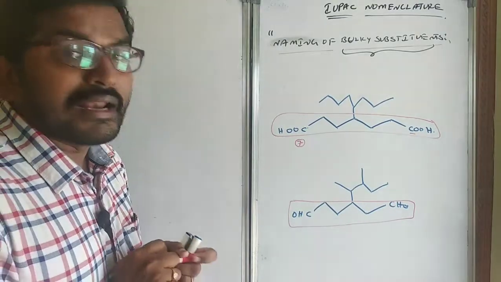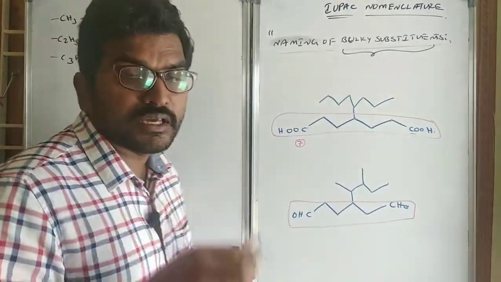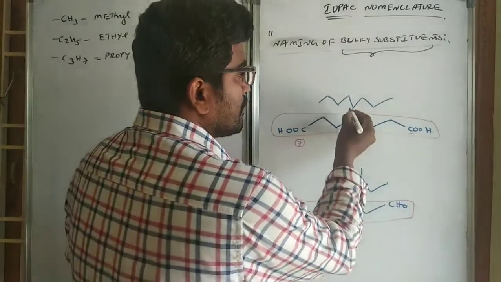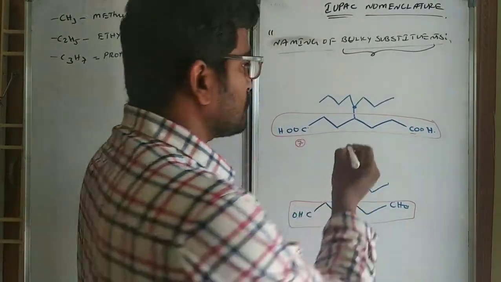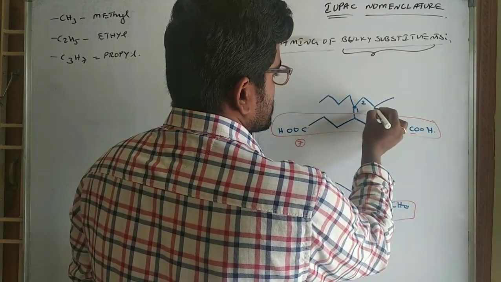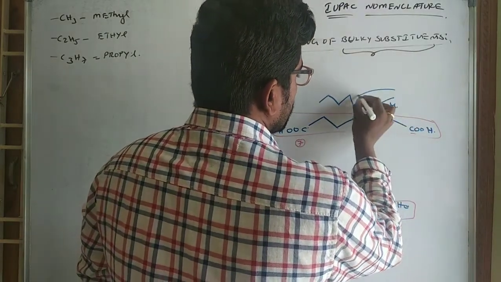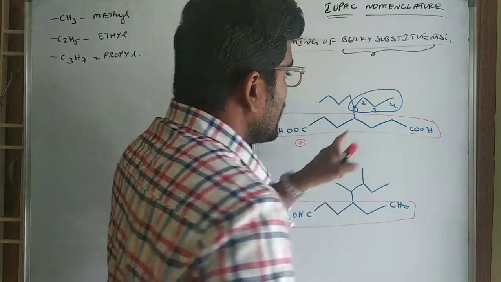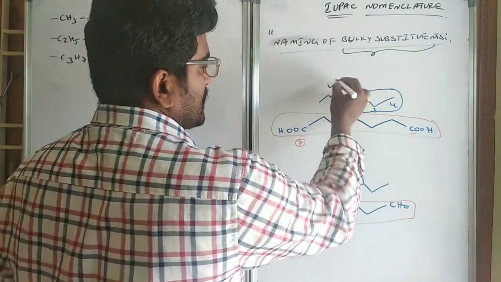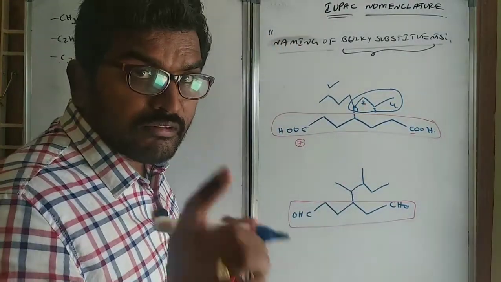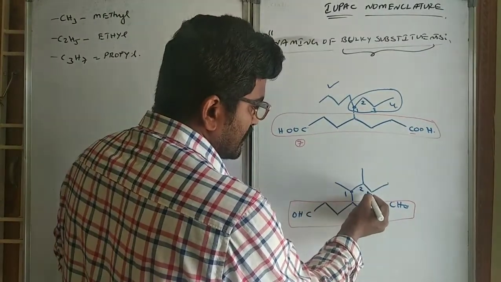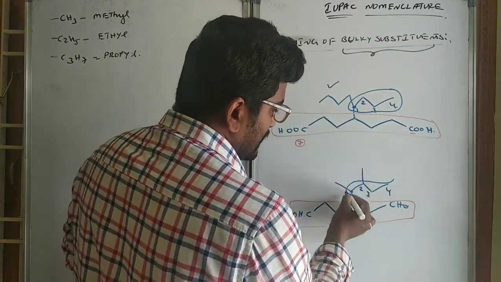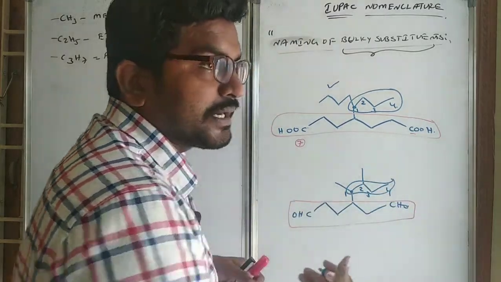Now, how to number the substituent? See, always numbering starts from the point of attachment. The point of attachment is taken as first, second, third and then fourth. This will be a substituent and this will be the main chain. So always numbering starts from the point of attachment and we will number it as 1 and we will name them as a separate compound.